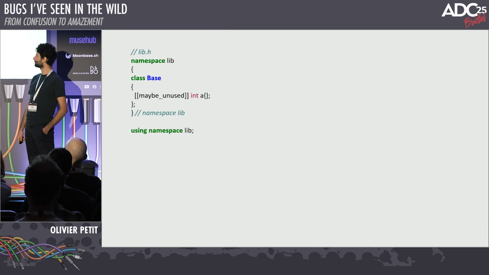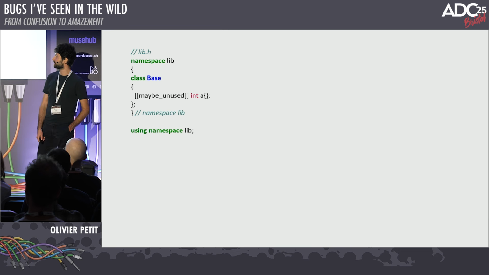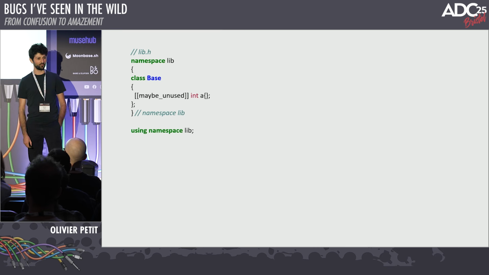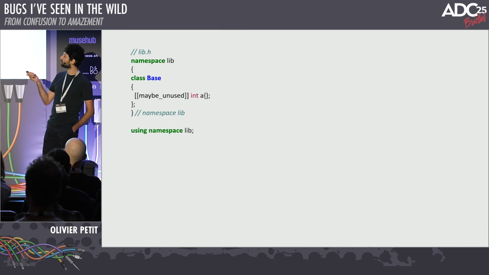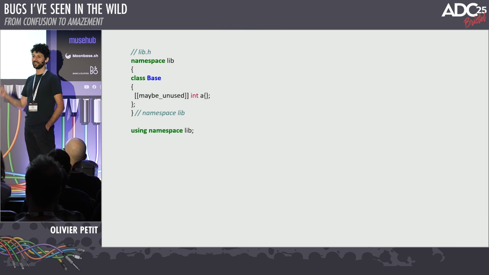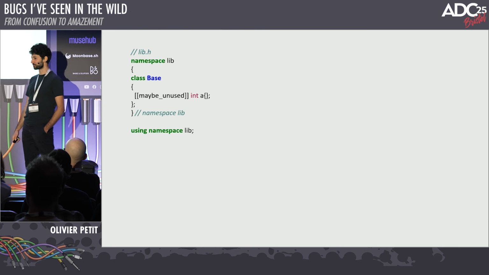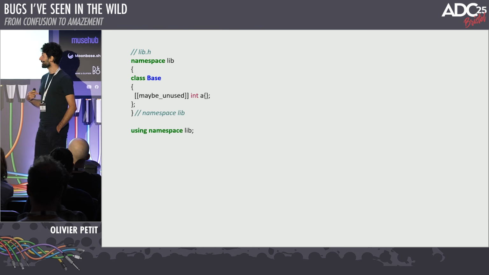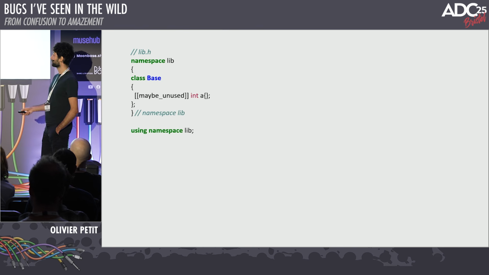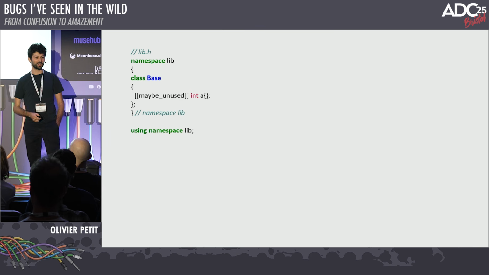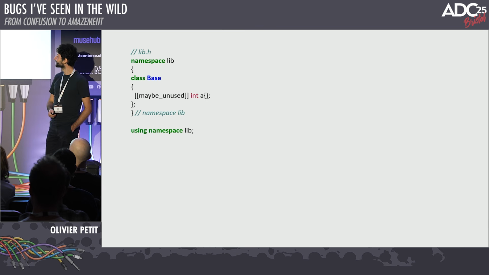So we have a lib and it has a header and its namespace. It defines some form of class. And then they do something that maybe they shouldn't do. In the header, they put using namespace lib. And dear sponsor of this conference, JUCE, used to do that by default with Projucer-generated projects. So in my team, we have a very large code base which uses JUCE, and we still have this because the pain of adding juce:: everywhere is something we're not ready to tackle yet.